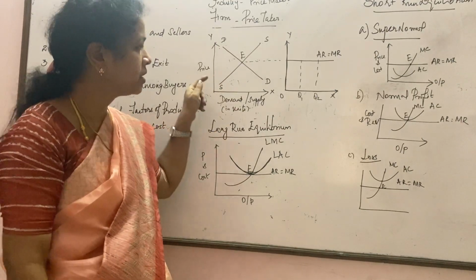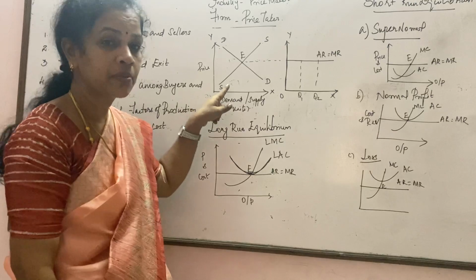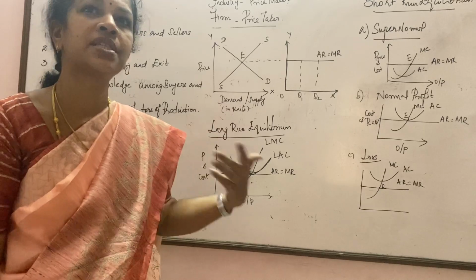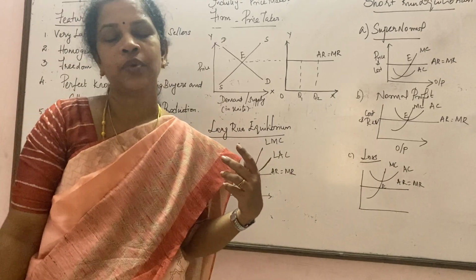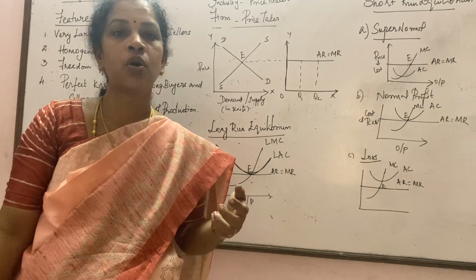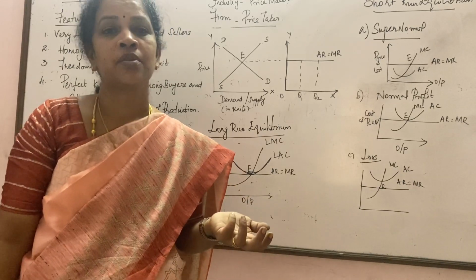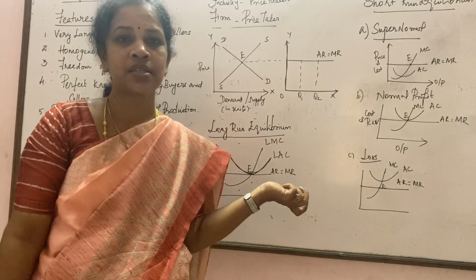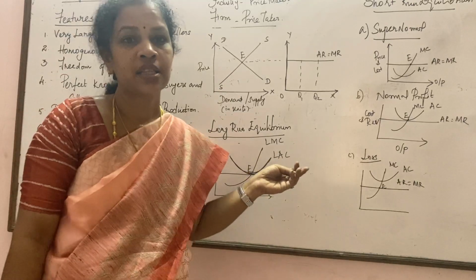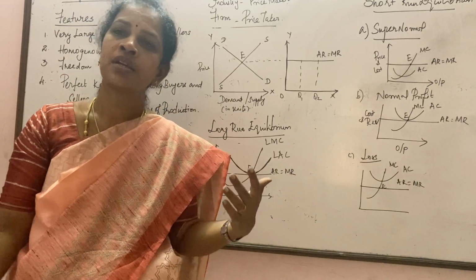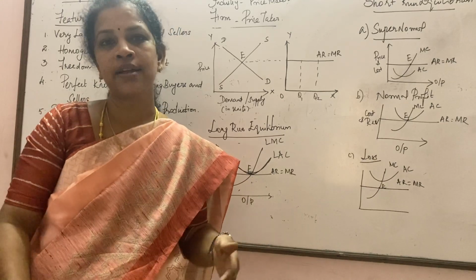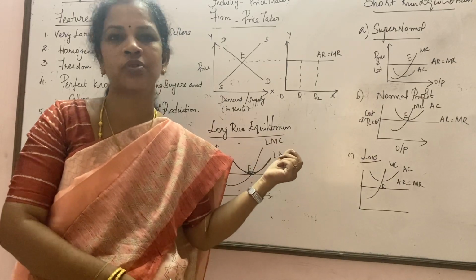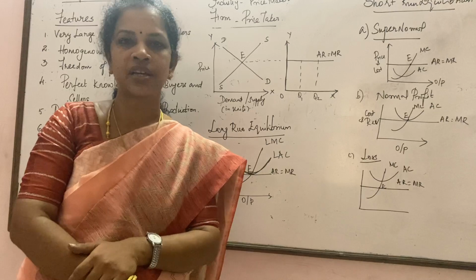Why is it upward sloping? When price increases, suppliers are ready to supply more in the market. We could have seen in the previous year when the prices of onions or tomatoes shot up. Why? Because the supply could be less because of the summer season. So automatically the price will start increasing, because since we use onions and tomatoes in our day-to-day cooking, we can't cut short the quantity too much. So automatically the price will start increasing.